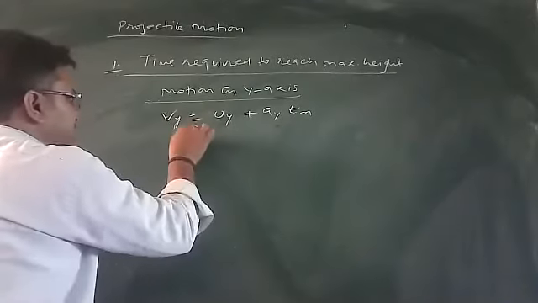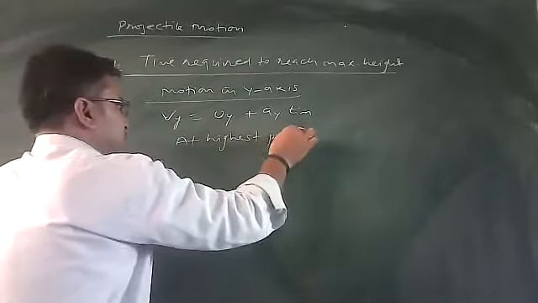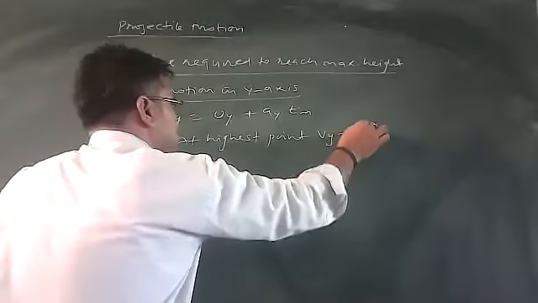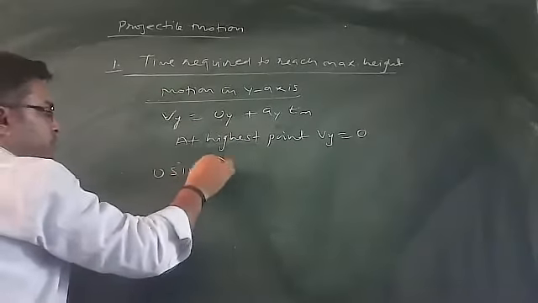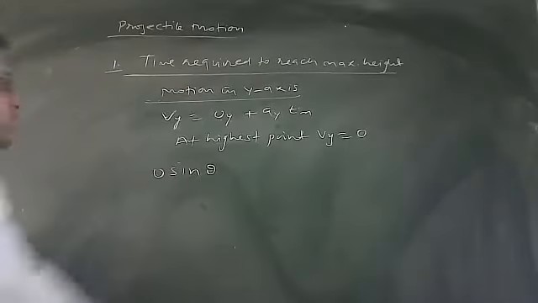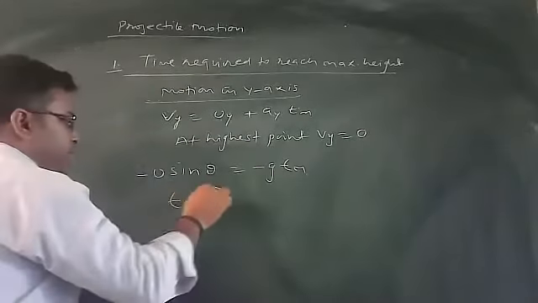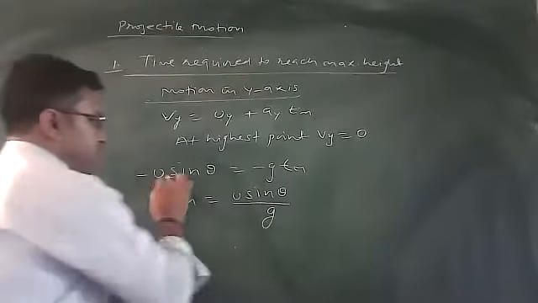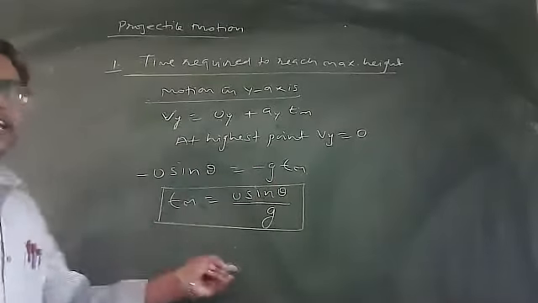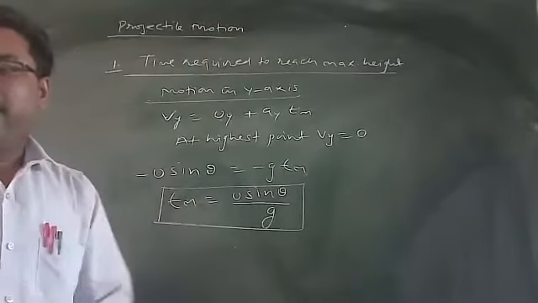At the highest point, velocity vy will be 0. What is uy? Uy is given in the question, that is u sin theta. So 0 is equal to u sin theta minus g tm. So what is your tm? Time to reach maximum height is equal to u sin theta divided by g. This is the time required to reach maximum height.